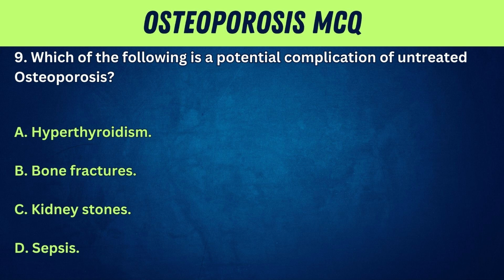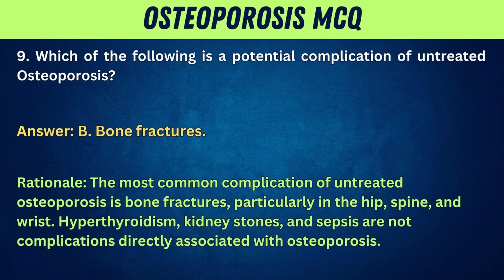9. Which of the following is a potential complication of untreated osteoporosis? A. Hyperthyroidism. B. Bone fractures. C. Kidney stones. D. Sepsis. Answer: B. Bone fractures. Rationale: the most common complication of untreated osteoporosis is bone fractures, particularly in the hip, spine, and wrist. Hyperthyroidism, kidney stones, and sepsis are not complications directly associated with osteoporosis.